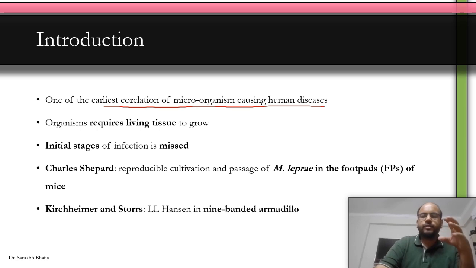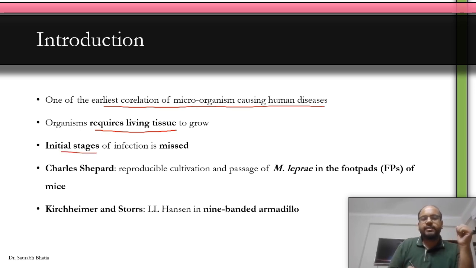Clear? Now, most of the bacteria you can culture in culture plates, but culturing leprosy becomes difficult because you require active living animal tissue to grow. That's why the research is deficient. That's why we are not able to properly study leprosy, because we don't have good animal models. Okay. The organism M. leprae requires living tissue to grow, and that is why we require animal models.